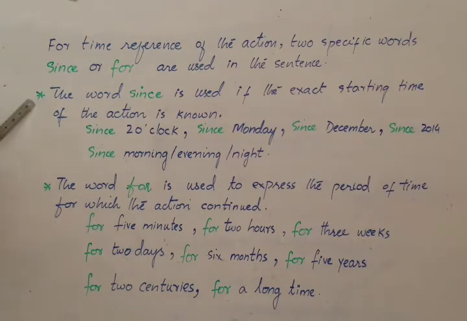The word since is used if the exact starting time of the action is known. Since इस्तेमाल किया जाता है जब बिल्कुल exact starting time पता हो, point of an action हमें पता हो कि कोई भी काम किस वक्त शुरू हुआ. जैसे since 2 o'clock, 2 बजे से, since Monday से, since December, since 2014, since morning, since evening, since night. ऐसे टाइम पीरियड बताने के लिए we use since.